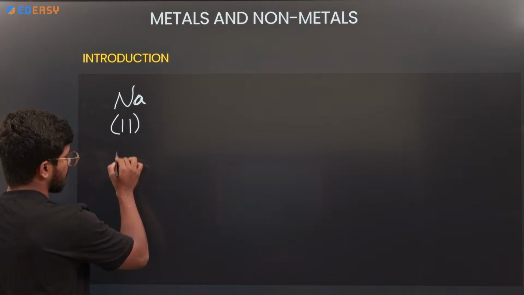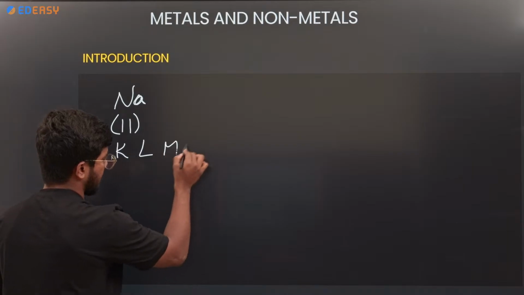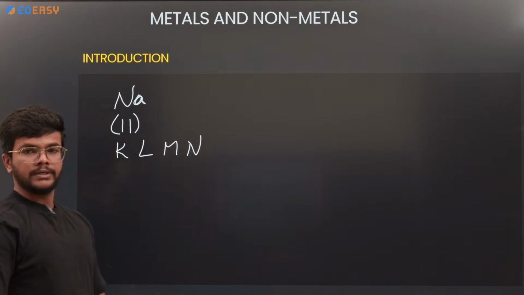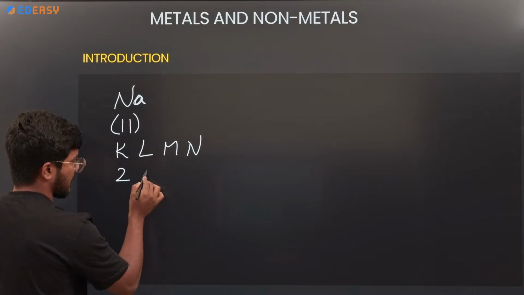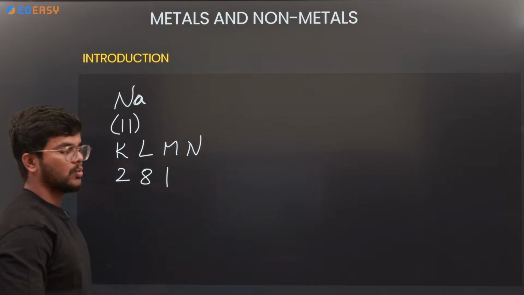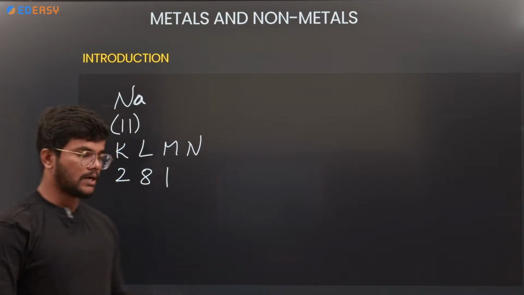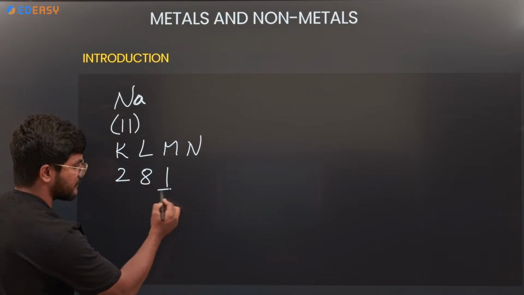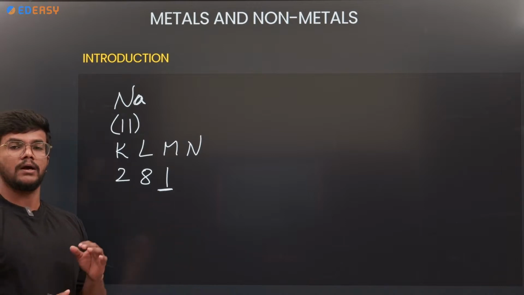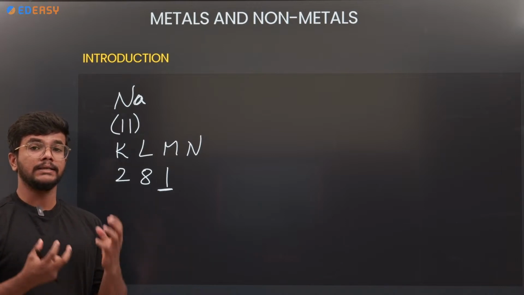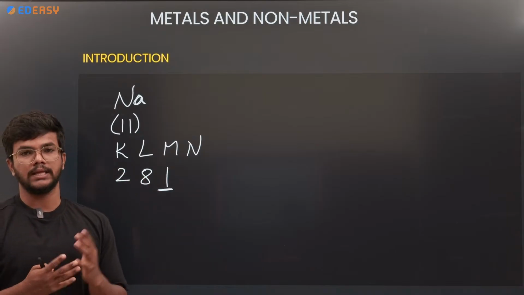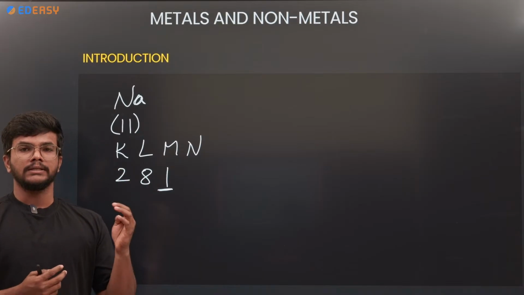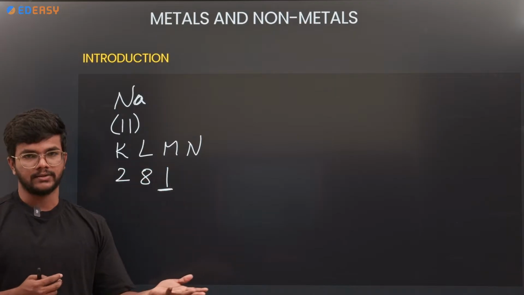So the electronic configuration, K, L, M: here we have 11 electrons, 2, 8, 1. The outermost electron is 1. As we already discussed, whenever there are fewer than 4 electrons in the outermost shell of an atom, the atom will try to donate electrons.